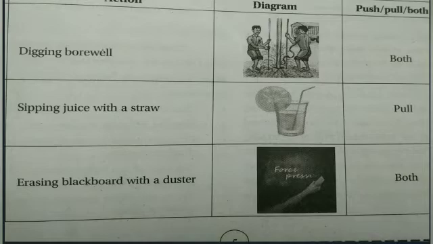See in the first diagram, digging a bore well. While digging a bore well, what will we do? We'll take a heavy metallic cylinder. We push the cylinder into the earth and we can pull it back. So what actions are we doing? We are doing pushing and we are doing pulling. That's why we wrote here both.